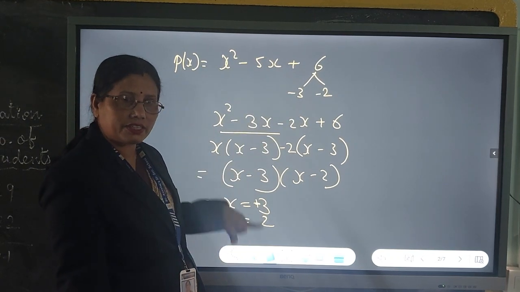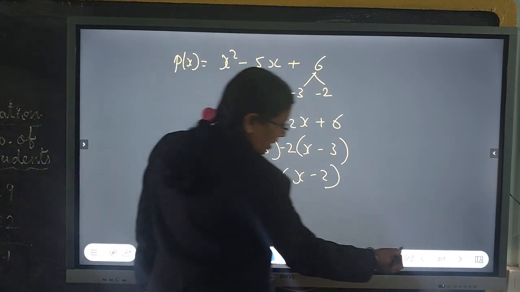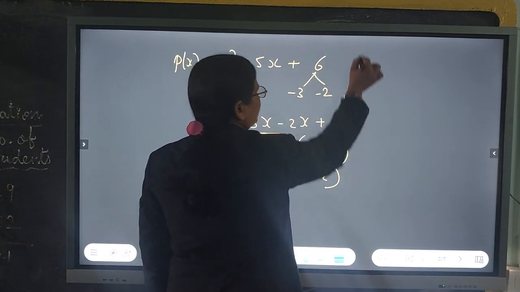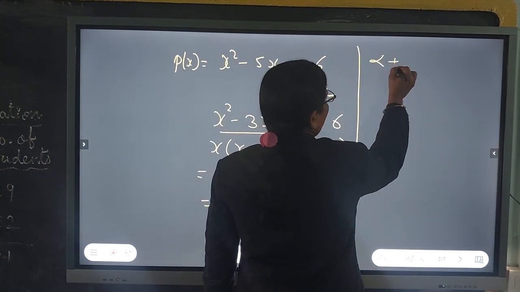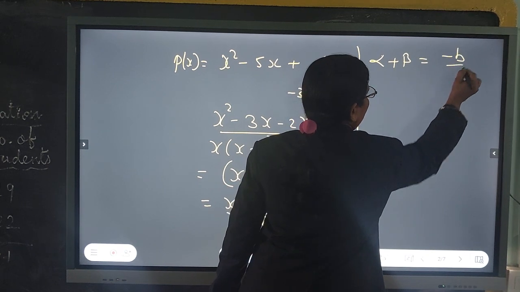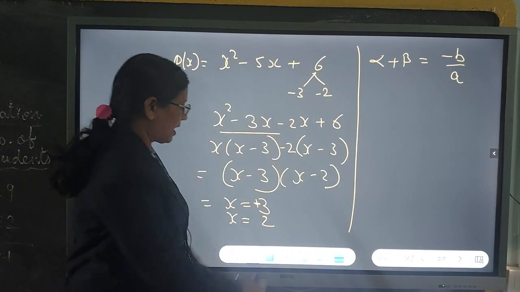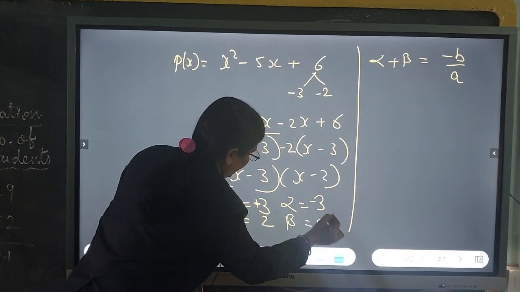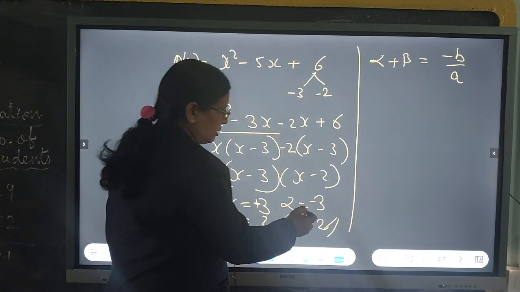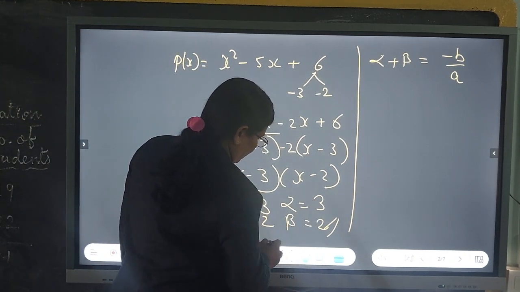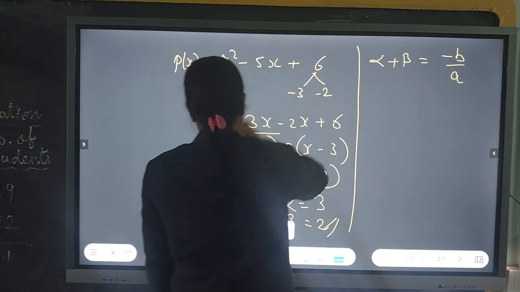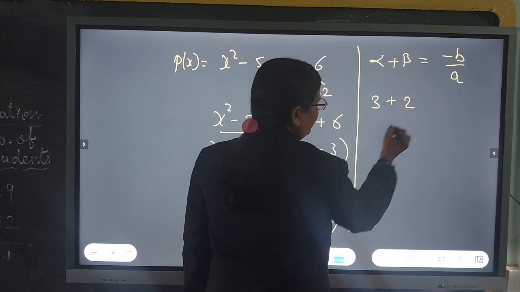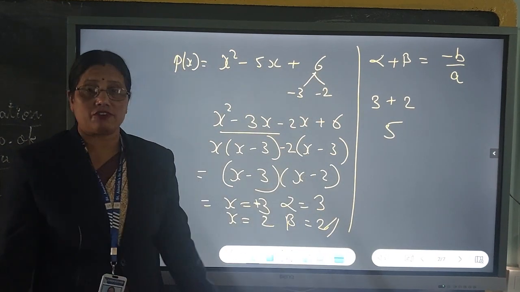Now, let us verify these zeros with the coefficients. Alpha plus beta is equal to minus b by a. Here we have alpha as 3 and beta as 2, both positive numbers. Alpha plus beta is 3 plus 2, which is equal to 5.